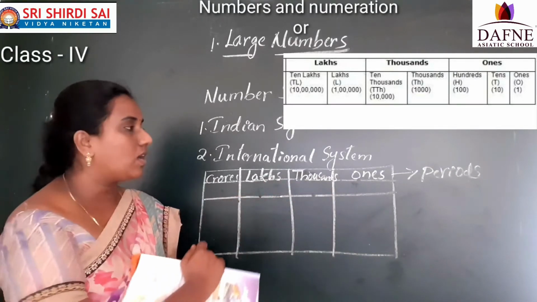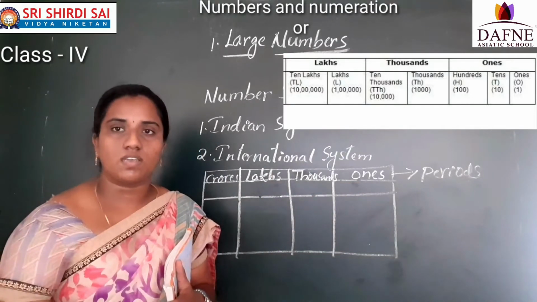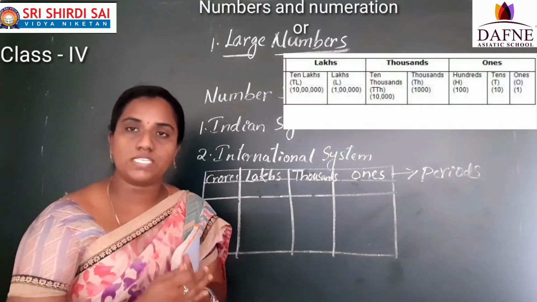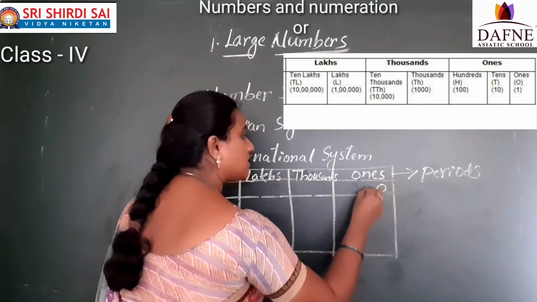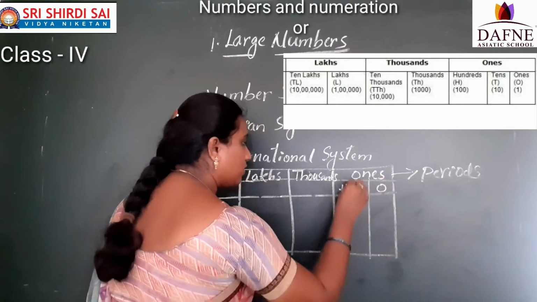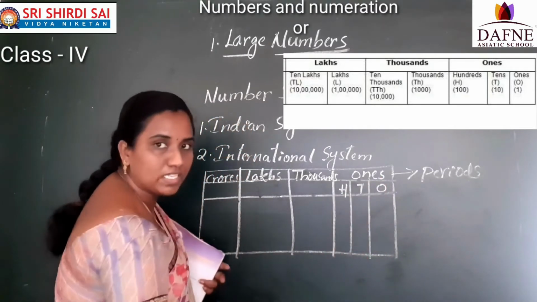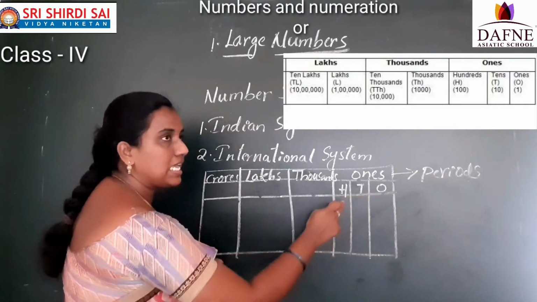Now these periods are divided into place values. The ones period is divided into how many place values? Three place values: ones, tens, hundreds.